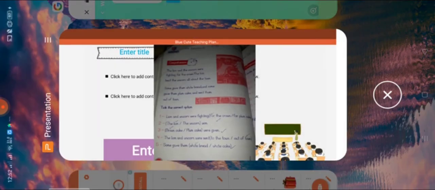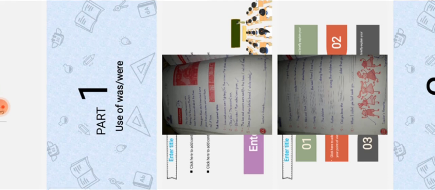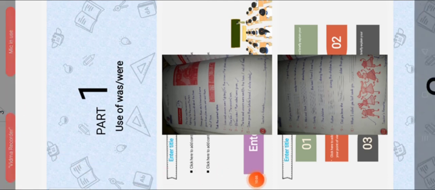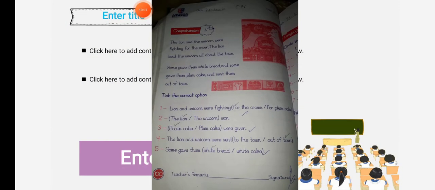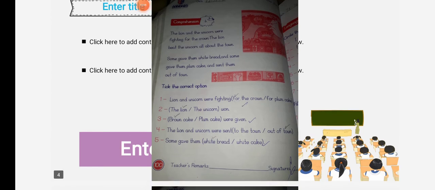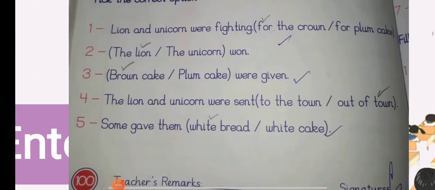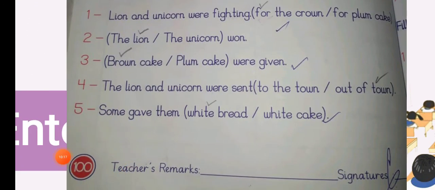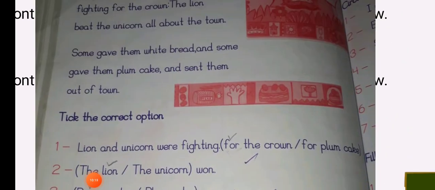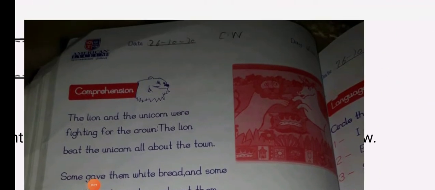So now let's get back to our lecture. I got control of my cursor now. So this is your book, everyone. This is your book page number 100. Now let's go through it.